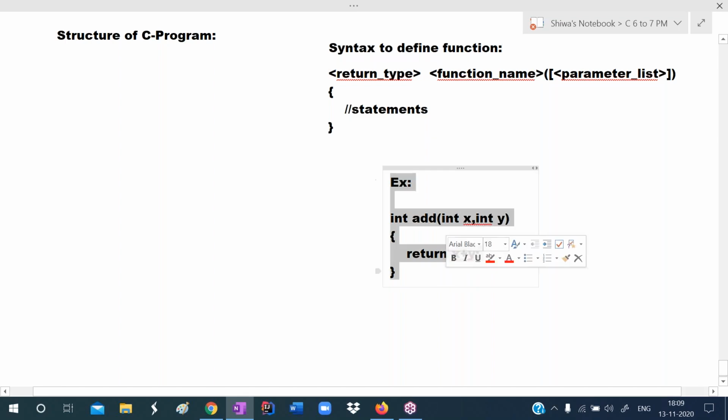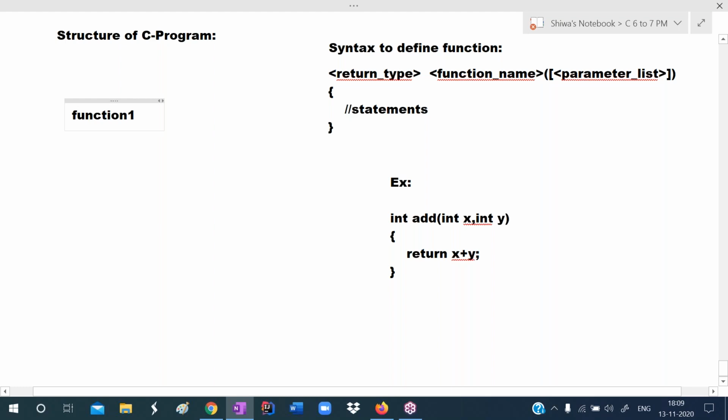This is the example. So here we define the functions like this. Function 1, starting point of function, ending point of function. In between that, if you want to declare the variables, we can declare in the first line only.